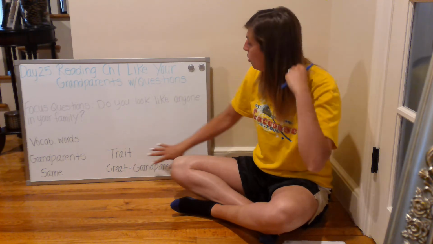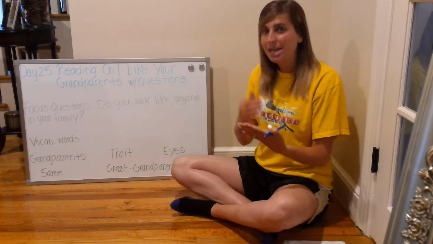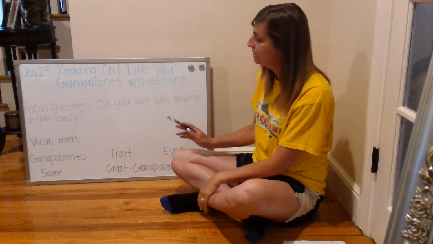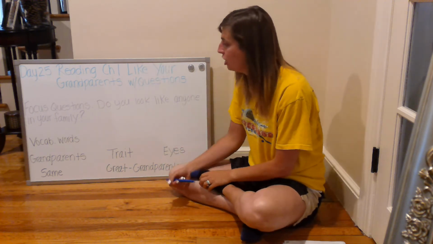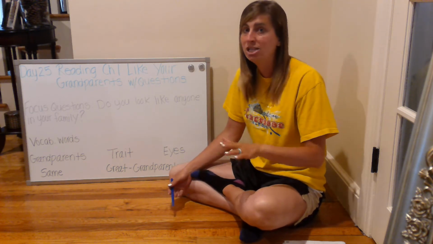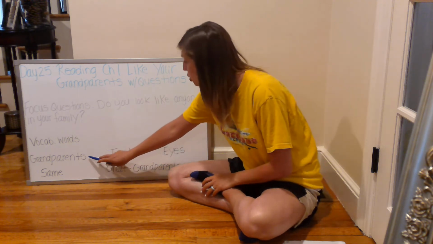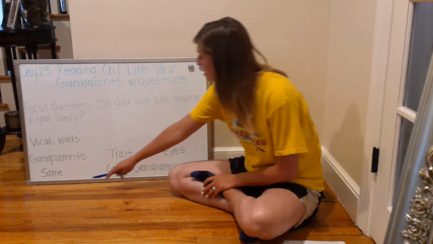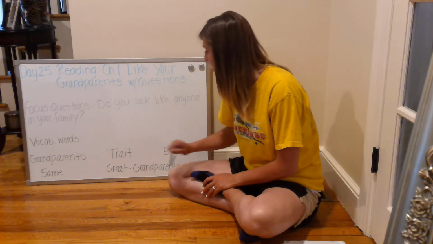And then I just want to go over the 5 vocab words and then recap the story before we transition into math. As I say each of the vocab words, I'd like you to repeat back after me. We're also going to be hearing a lot of these vocab words as we continue our reading unit. Grandparents, trait, eyes, same, and great-grandparents.